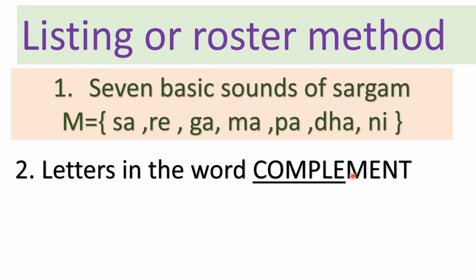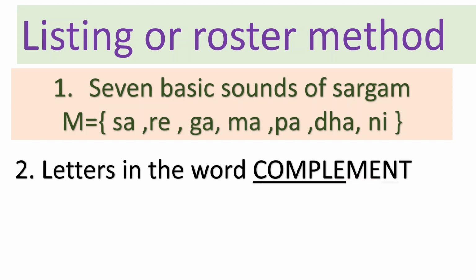Now note that the next letter here is M, but M already appears. You cannot write the same element twice in the set. So we will skip this M. Then we have E. Again, E already appears. So we will not repeat that.